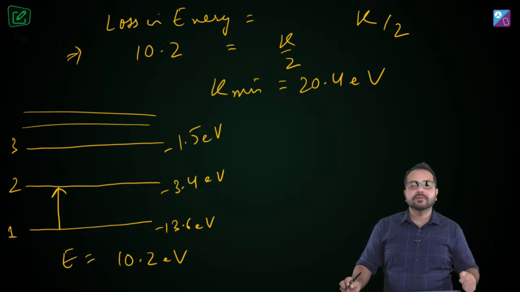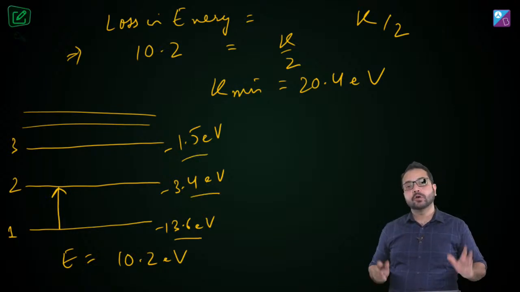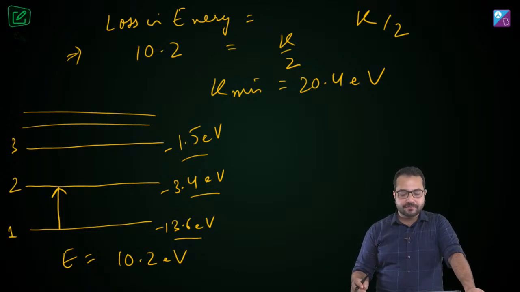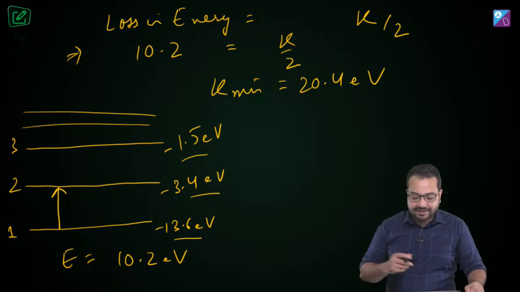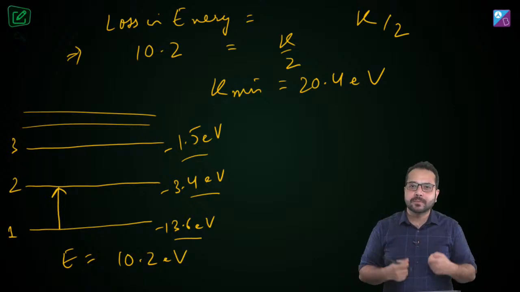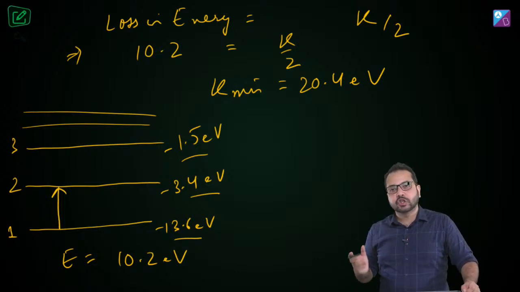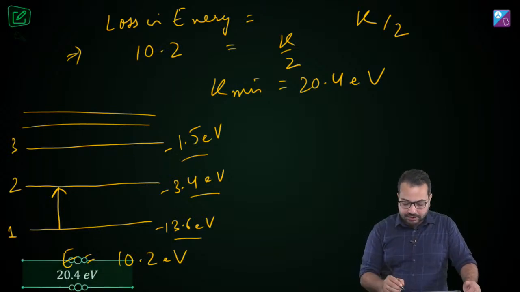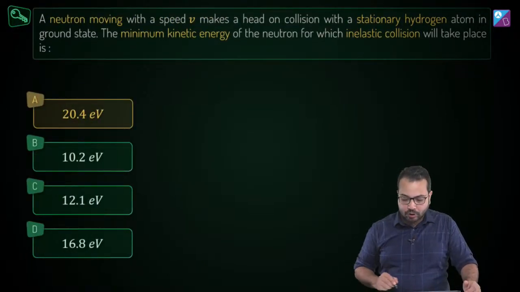Alright, the number one thing is that if you remember these values, it is going to be very easy. If you remember the energy levels of hydrogen atom, different states, then this is going to be very helpful in your calculation. And the second thing is, an atom is only going to absorb energy if a transition is possible. If for that energy a transition is not possible, it is not going to absorb that energy. Alright. So that's done. So that's our answer, 20.4 electron volt. So option A is going to be our right option.